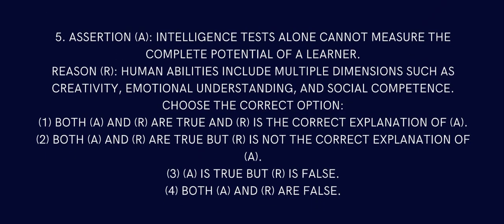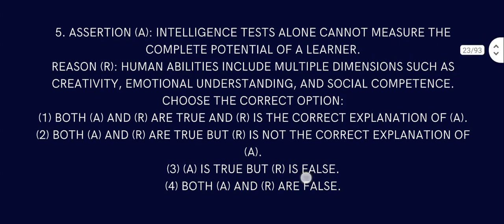So question number 5 is an assertion. Intelligence test alone cannot measure the complete potential of a learner. That is correct, that is true. Human abilities include multiple dimensions such as creativity, emotional understanding, and social competence. So both A and R are true, and R is the correct explanation of A.